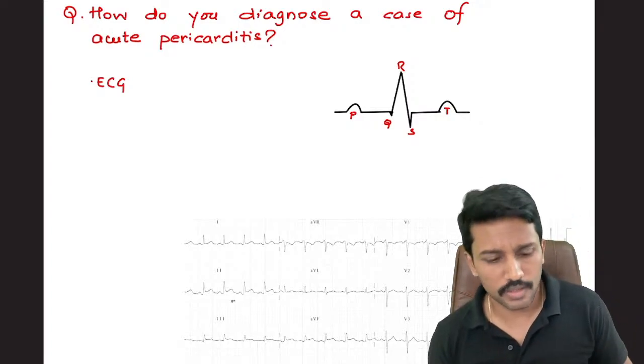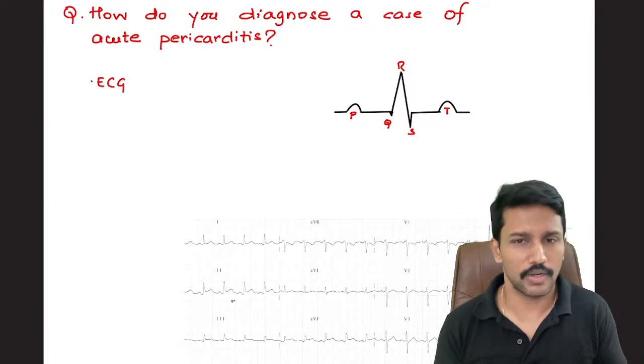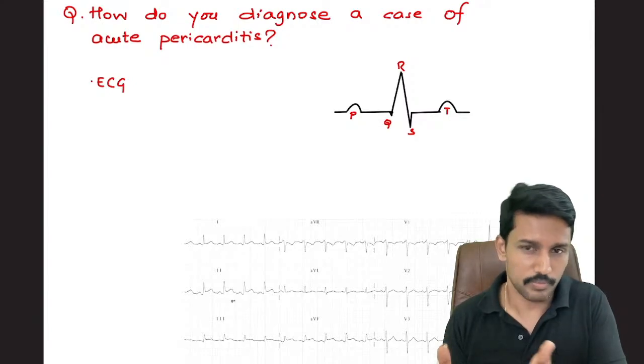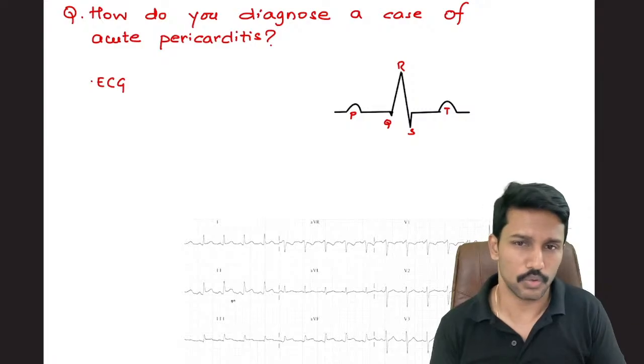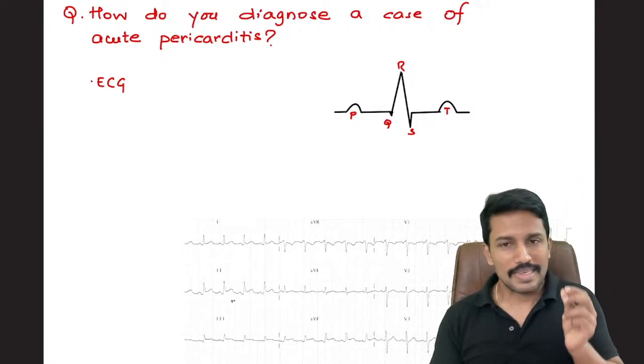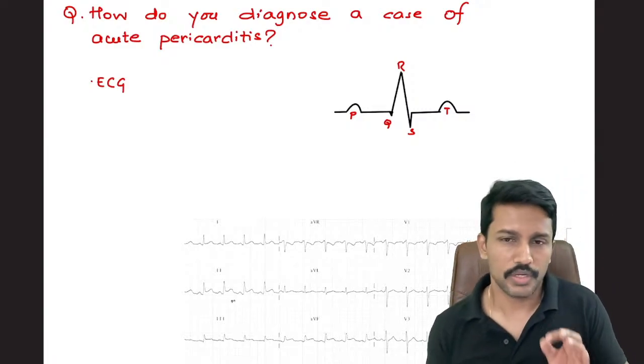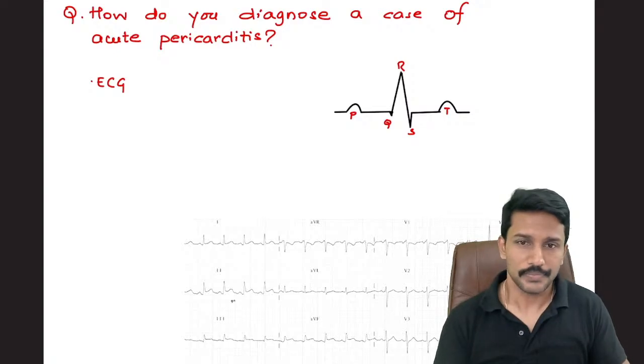Few seconds of breath holding is enough. By that time, we will have the clarity whether the rub is disappearing or persisting. If it is persisting, it is pericardial. If it is disappearing, it is pleural. Okay. ECG and echocardiography are the two investigations that will help us to reach the diagnosis.